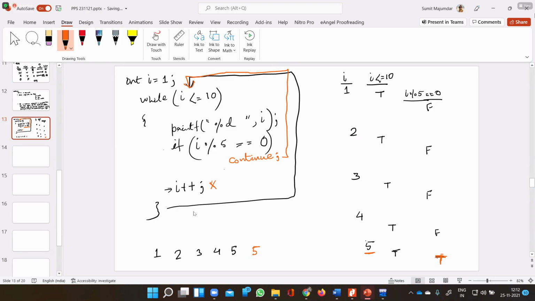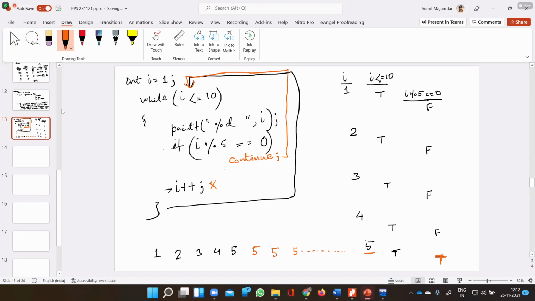Now, once again, the if condition will be checked. What is the current value of I? 5. 5 modulo 5 is equal to 0, so it will execute the continue statement once again, go back to the condition checking part, and the condition will be true. So it will print 1, 2, 3, 4, 5. After that, 5 will be printed infinitely. Is this clear?